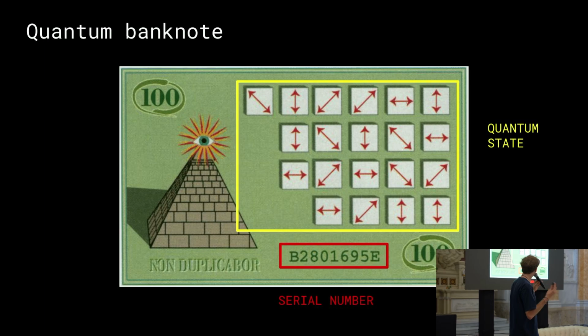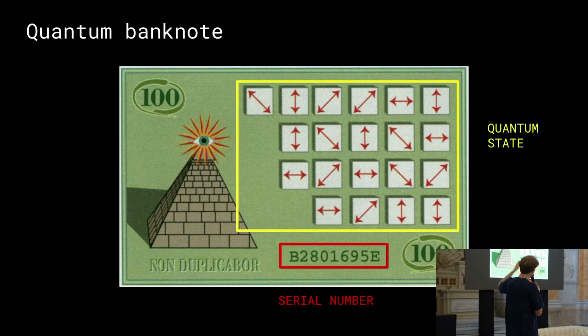So now we are going to use this principle to build quantum money. And first of all, we're going to define a quantum banknote. So a quantum banknote is pretty simple. Like there's a quantum state. So you should really think of a quantum banknote as a physical object that can be exchanged. It won't look like a normal banknote, but it's still something physical. It's not like bits in a computer. It's a physical thing.